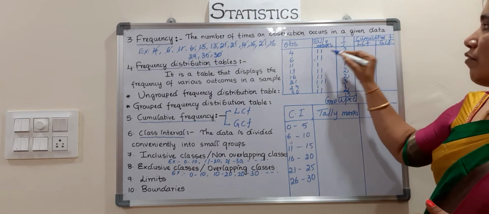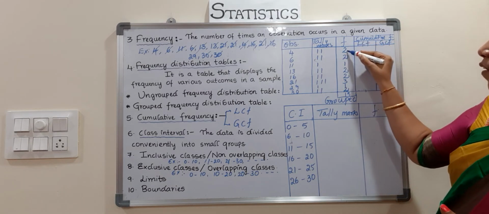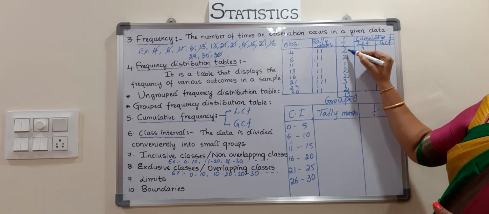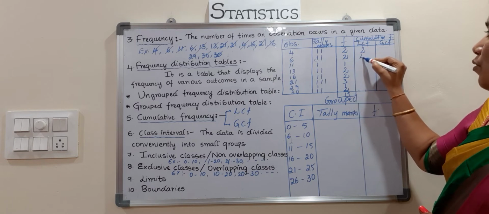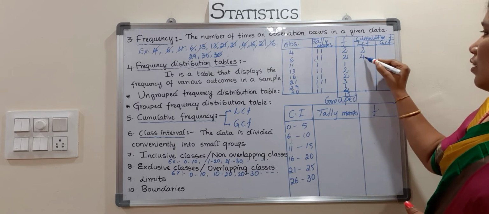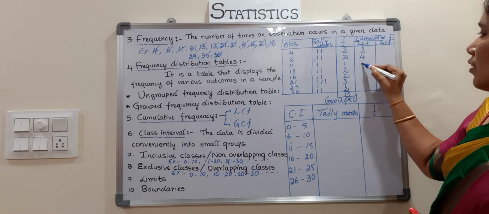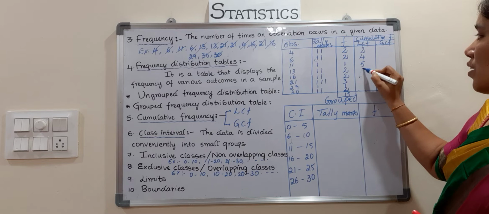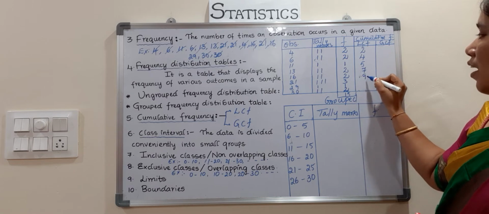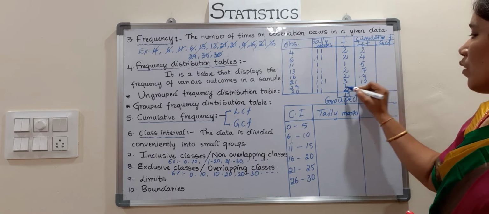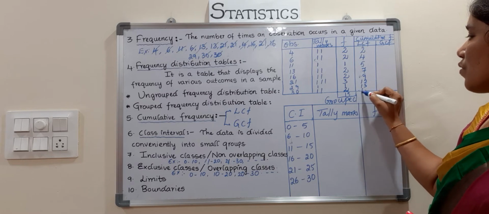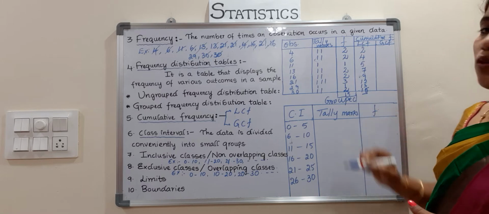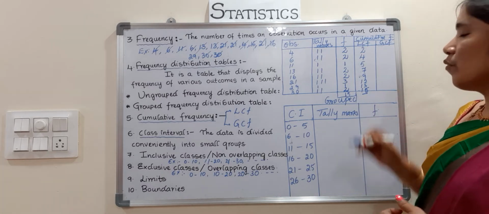LCF, less than cumulative frequency. Here, the frequency column is there. First frequency, write as it is. Next frequency, add the first one. 2 plus 2, 4. This is the second one. Next, 4 plus the next frequency 5, 5 plus the next one is 7. 5 plus 2 is 7. 7 plus 2, 9. 9 plus 3 is 12. 12 plus 1, 13. 13 plus 2 is 15. See here, children, total observations is 15 and the total frequency at the end of this is 15.